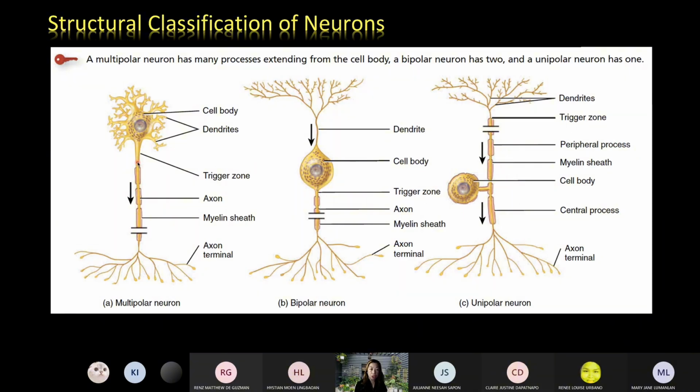So the presence of an axon ensures that the impulses would travel in just one direction. Okay, hindi kung saan-saan pupunta. Kasi imagine, the travel of the impulse should be very, very fast. It's measured in milliseconds eh. So kung maraming branches yan, baka kung saan-saan pumunta yung impulses.